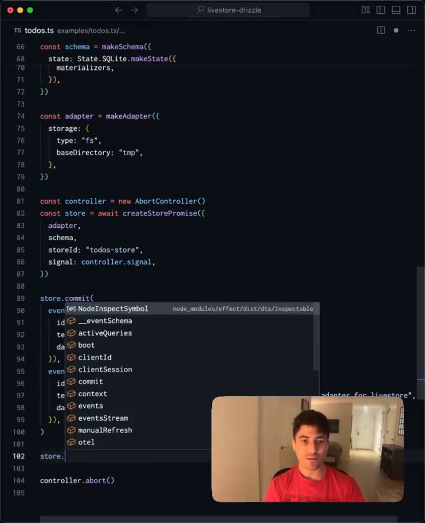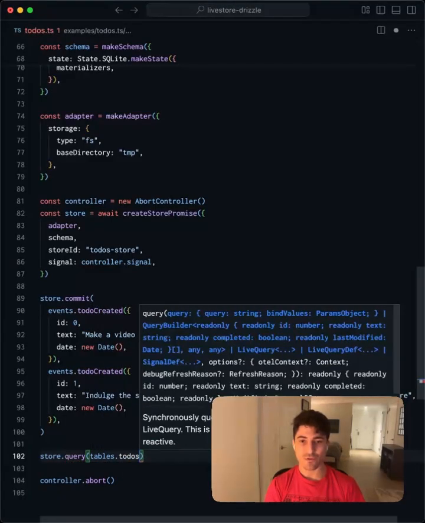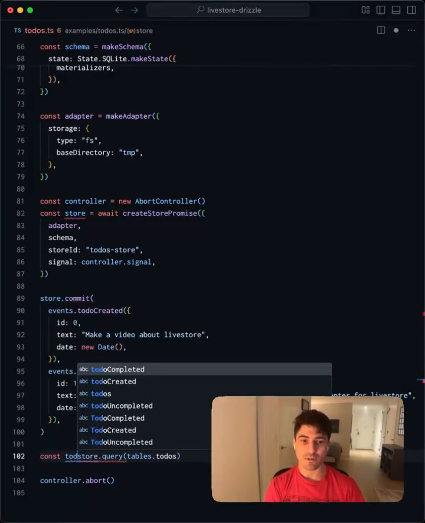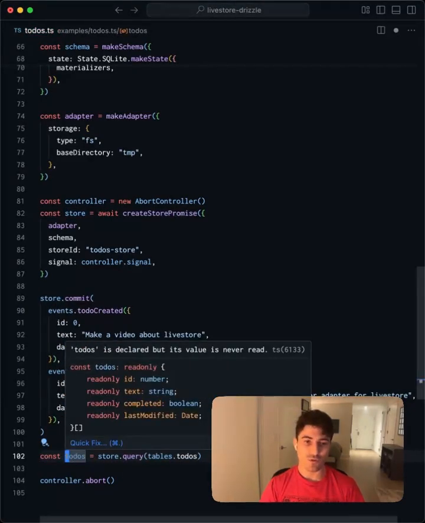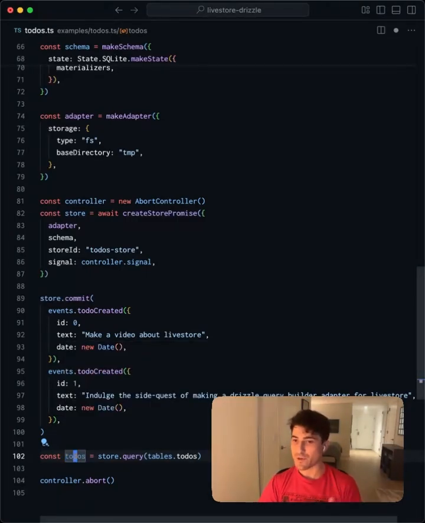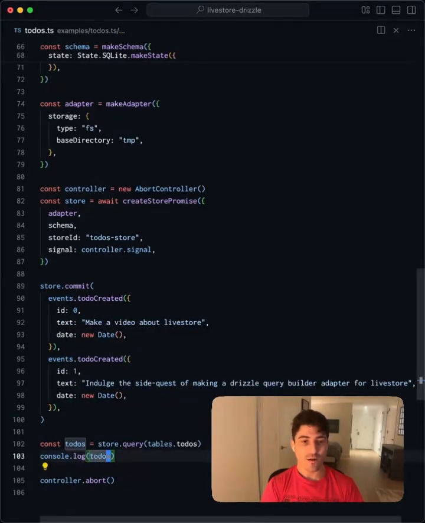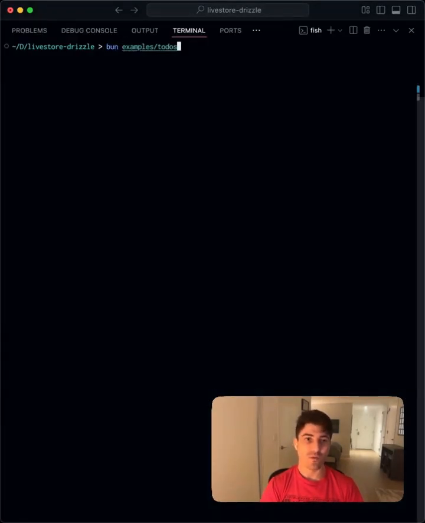And now let's query the store. Tables.todos. This will go ahead and place inside of the todos variable. Note that this is strongly typed. We have our list of todos. Also note that we're not awaiting this because this is entirely synchronous. This is really nice. And finally, let's log it out. We're now going to open the console and run the example.